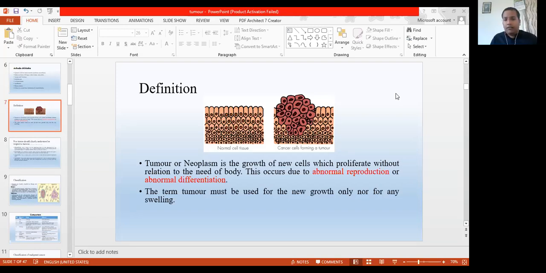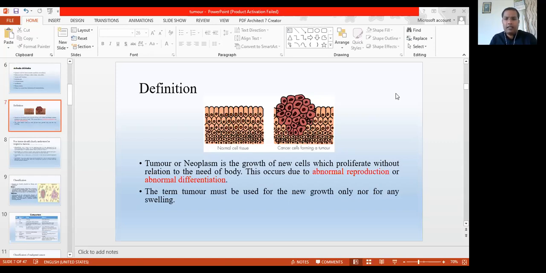Then the other thing, differentiation. Our body is made of different systems: the circulatory system, respiratory system, cardiovascular system, and every system is made of particular types of tissue, muscular tissue, connective tissue, epithelial tissue, and these tissues have peculiar types of cells.